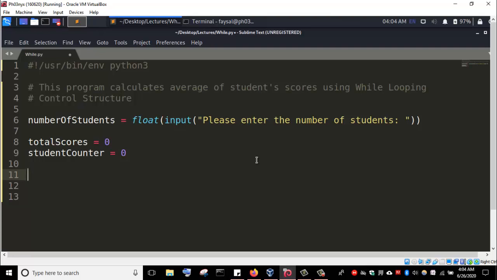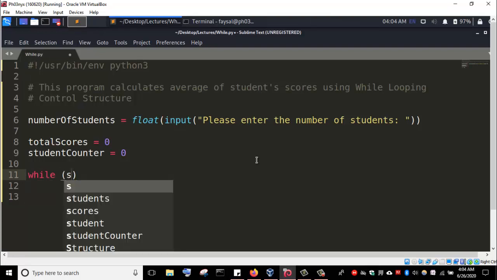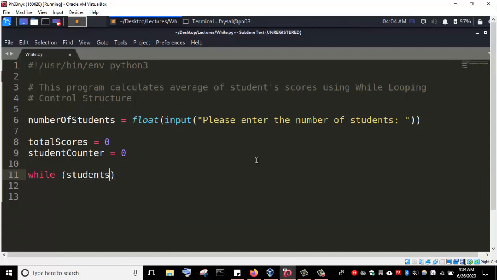All right, so now let's proceed. The next thing, let's have our while condition. So while student counter is less than number of students, we want to execute some statements.